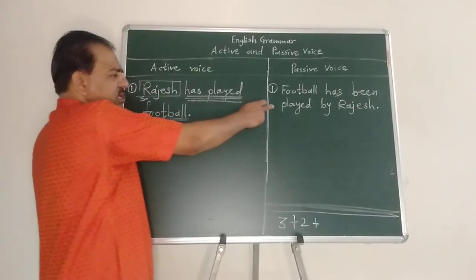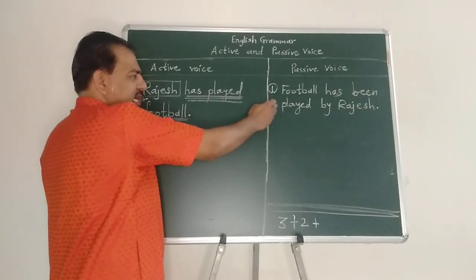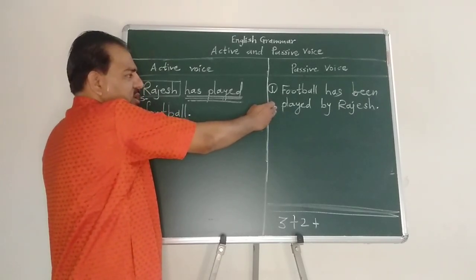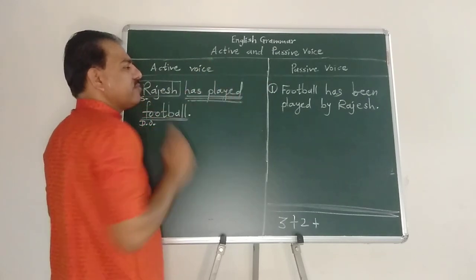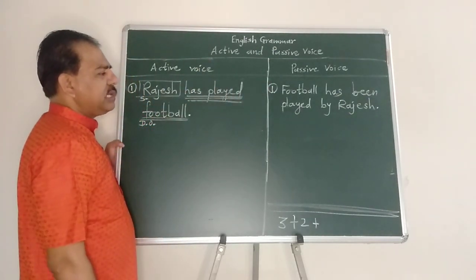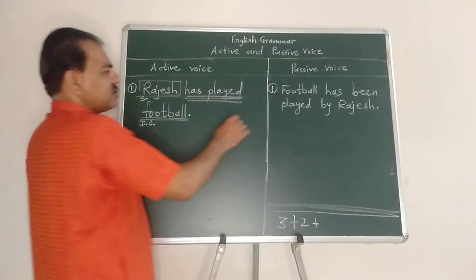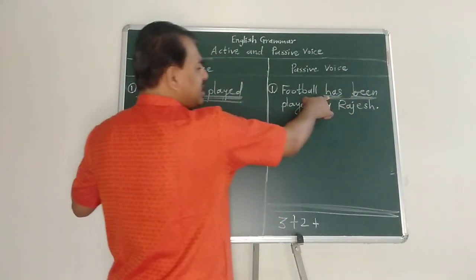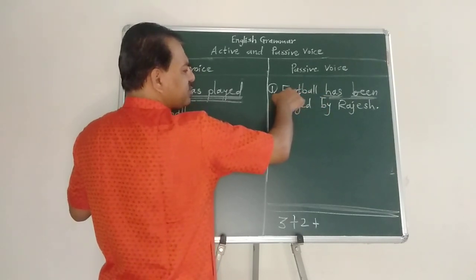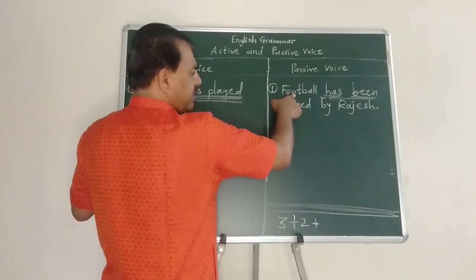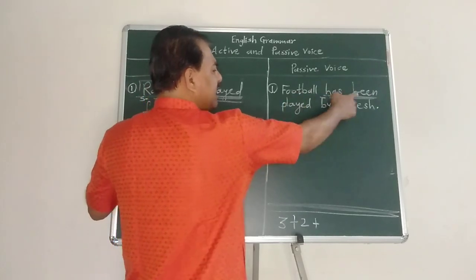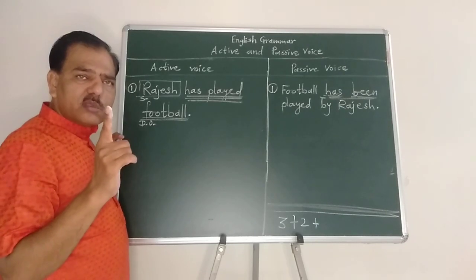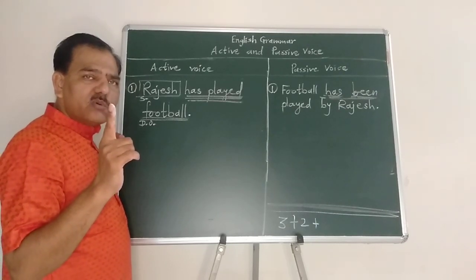And in the present situation, to describe a complete action, focusing on the action, we need to use passive voice. So football has been played by Rajesh. So has been. So what is been? Has is the present form, because the object in place of the subject is in singular number. That's why has. Football has been, where been is the past participle form of the primary auxiliary be.